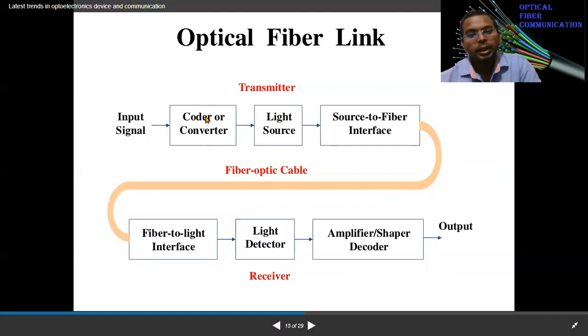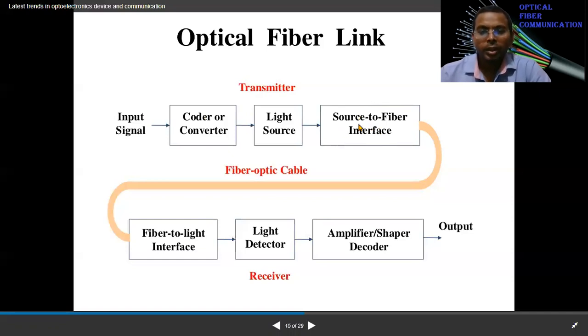Now this electronic data or signal is conveyed into the light. So it conveys its message to the light. Light becomes on or off as the pattern 1 or 0 comes. Now this light source, which is blinking on and off, is launched into the optical fiber through an interface.